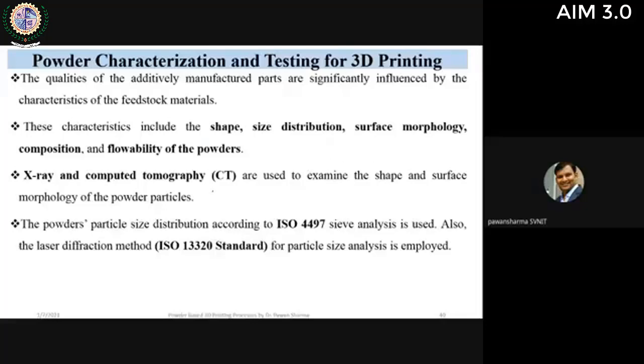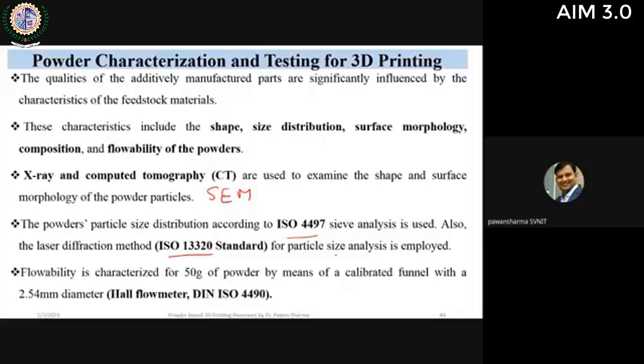We can also use SEM for this. To test the powder particle size, we can use sieve analysis as per ISO 4497. A more comprehensive and accurate technique is the laser diffraction method as per ISO 13320, where we use a laser to analyze the particle size. It gives a uniform distribution.